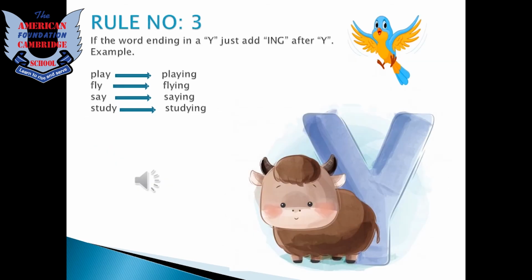Rule number 3 is so easy. If the word is ending in y, just add ing after y to make it a happening now verb. Play, playing. Fly, flying. Say, saying. Study has the last letter y and then we add ing to make it studying.